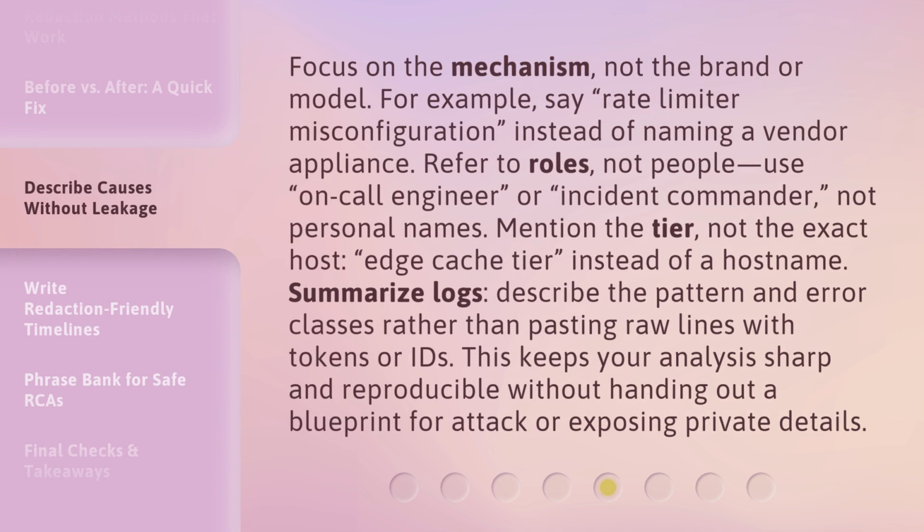Focus on the mechanism, not the brand or model. For example, say, rate limiter misconfiguration, instead of naming a vendor appliance. Refer to roles, not people. Use on-call engineer or incident commander, not personal names. Mention the tier, not the exact host. Edge cache tier instead of a host name.